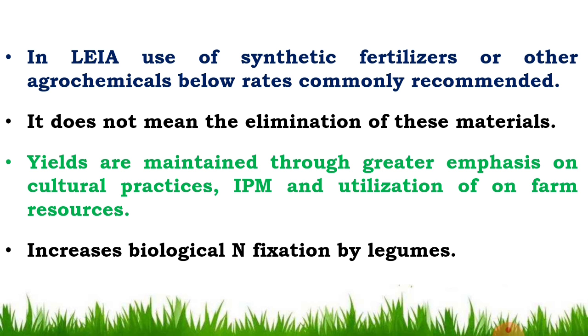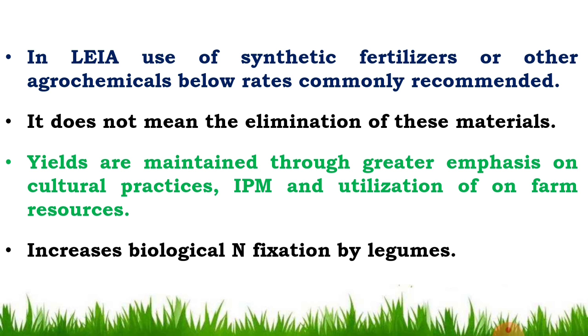It maintains the environment, it also maintains the soil fertility, and there is utilization of on-farm resources. There is maximum utilization of on-farm resources, like crop residue of the crop being used as a mulch. Then you have to use the different crop waste parts as fodder for the animals, livestock, etc.